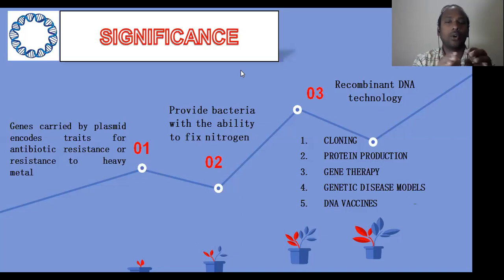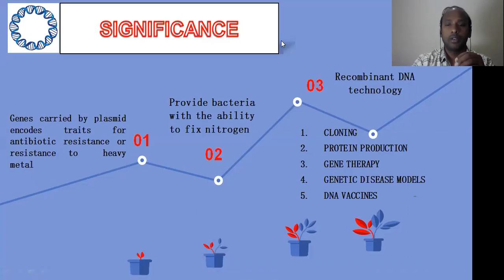The third most important application is recombinant DNA technology, which we call rDNA technology. In rDNA technology, there are a number of applications for the use of plasmids. First, the cloning of genes and protein production, which we call protein expression studies.